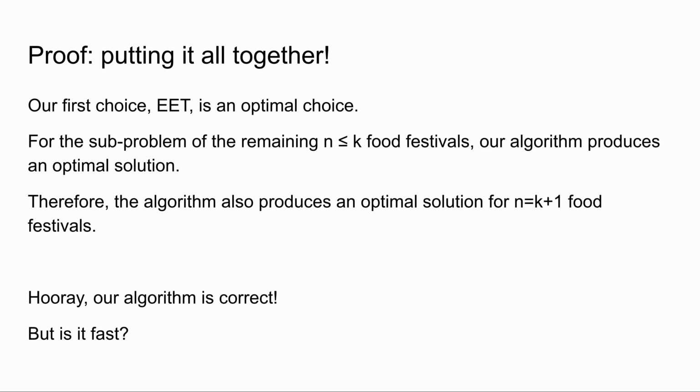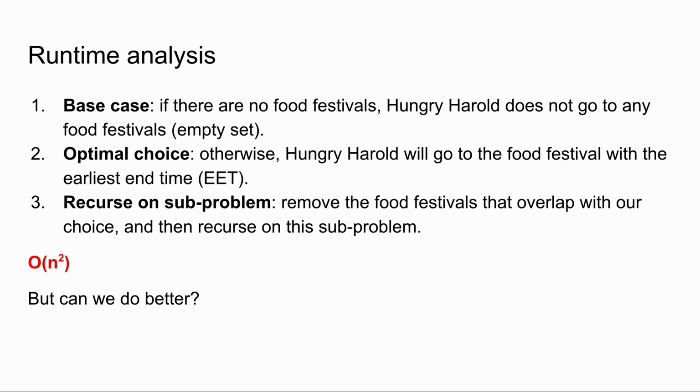But is it fast? Let's do a brief runtime analysis. The expensive operations here are looking for the food festival with the earliest end time and removing the overlapping intervals. To do this, for each recursive call, we must scan the entire list of festivals. Then the runtime of this algorithm is O of n squared, much better than O of 2 to the n. But can we do better?